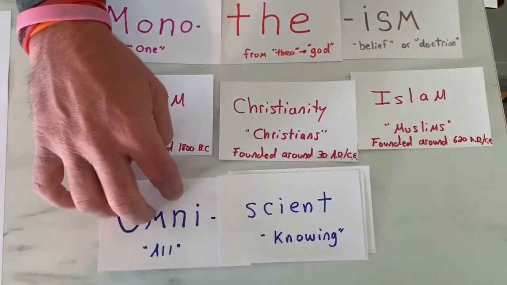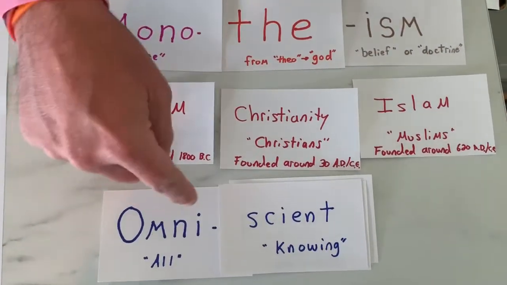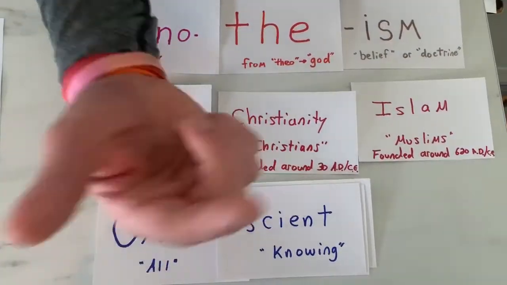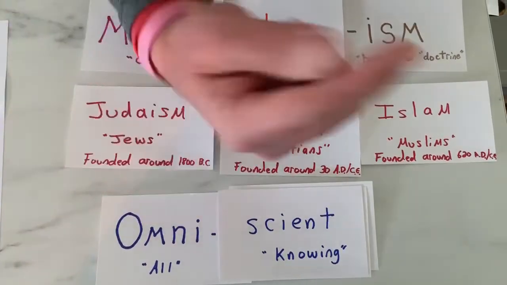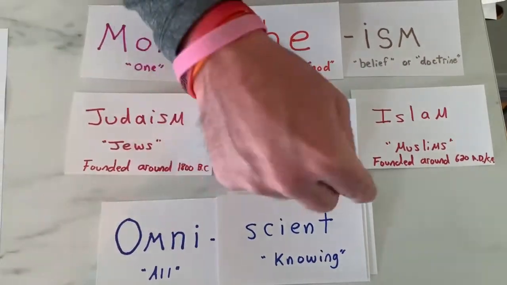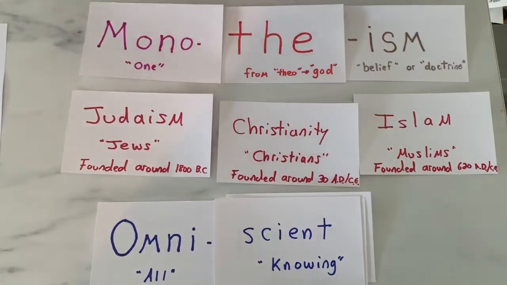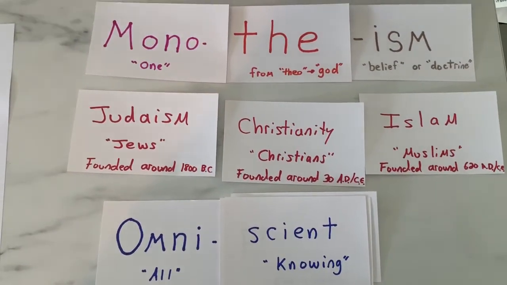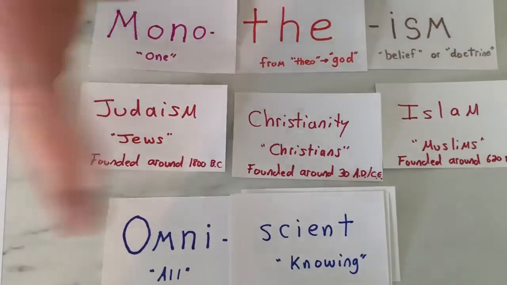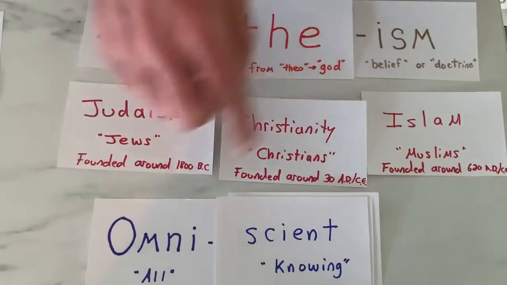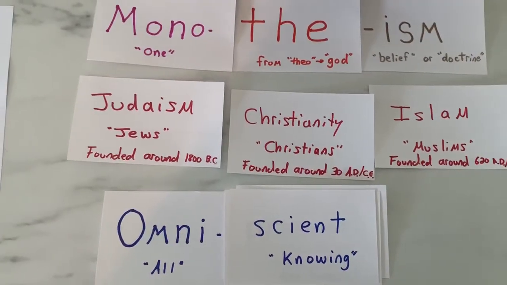So if I put this word next to omni, scient, which means knowing, you get omniscient, which means all-knowing. God knows everything. There's nothing that God does not know. Everything that has ever happened and everything that is ever going to happen, past, present, and future, God knows this, and so God is omniscient.